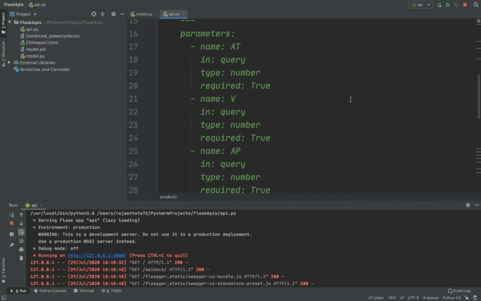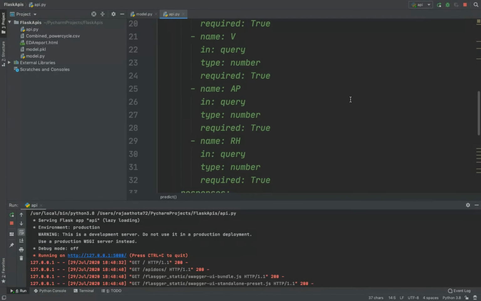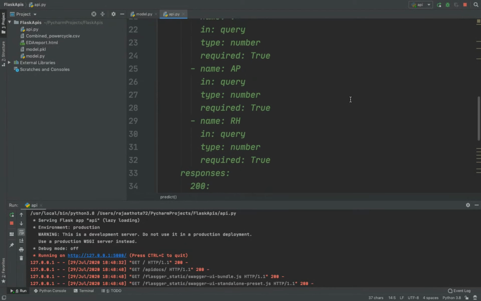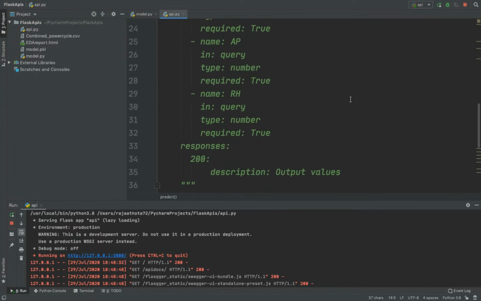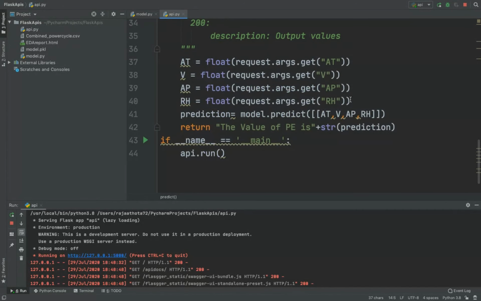Okay, for validation. Once it is done, the four parameters you understood, I think, because those are the inputs needed from the user. Now I want the response. Responses are always indicated with a code 200, so I'm indicating it as 200. If I want to write a description for them, I'm writing the description as output values. This will be displayed as it is. Okay, so this is the documentation we do using Swagger.